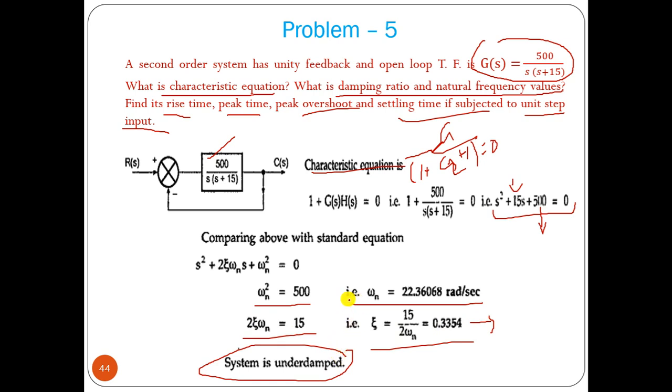If the system is underdamped, then we can find its rise time, peak overshoot, settling time. If the system is overdamped, we cannot find the rise time, peak overshoot, settling time, peak time separately. The only thing we can find is the settling time, which should be 5 tau, the time to reach the steady state value.